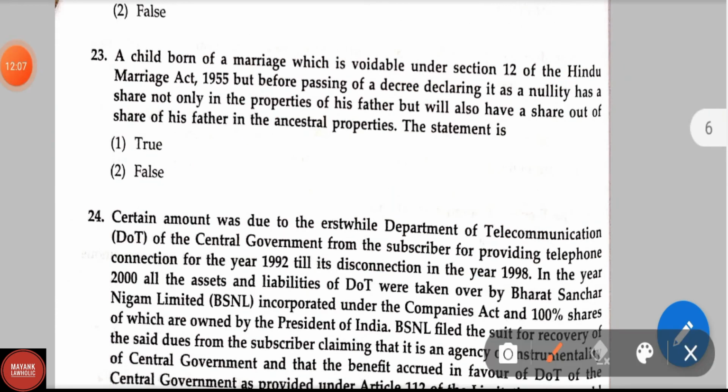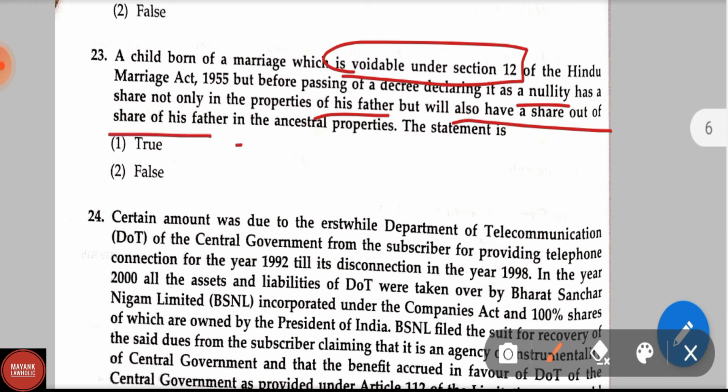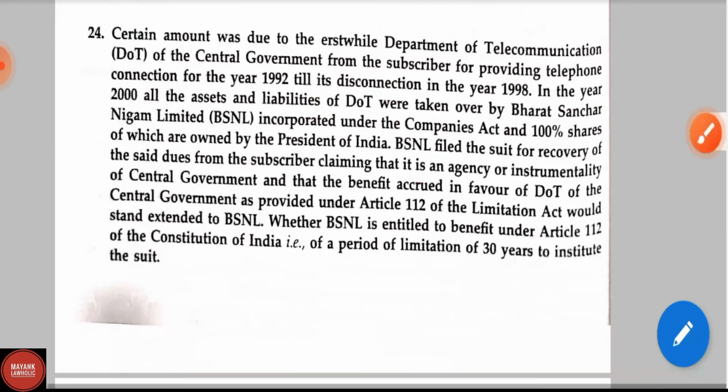A child born of a marriage which is voidable under section 12 of the Hindu Marriage Act 1955, but before passing of a decree declaring its nullity, has a share not only in the properties of his father but will also have a share out of the share of his father in the ancestral properties. The statement is false. Question number 24.